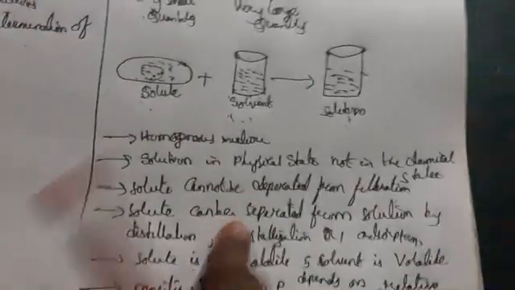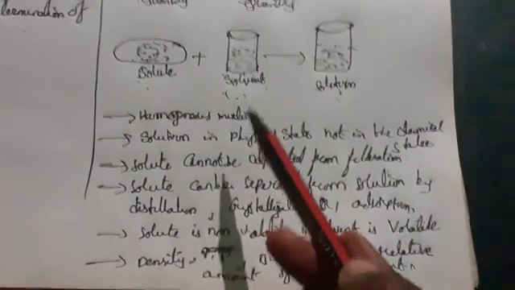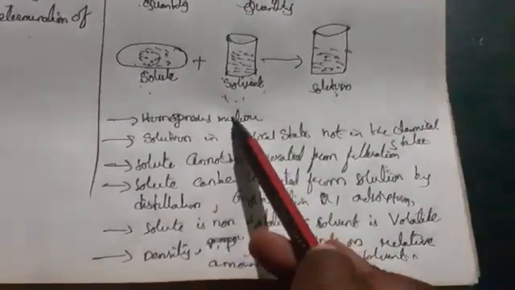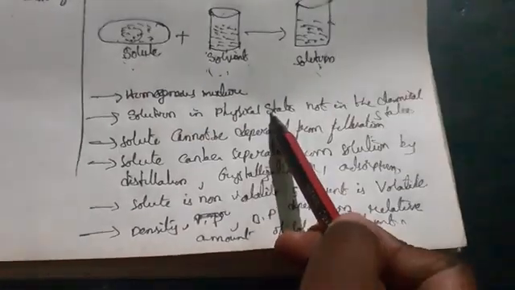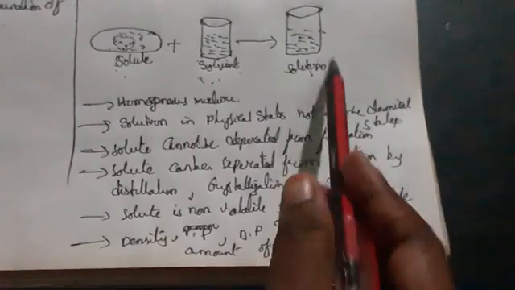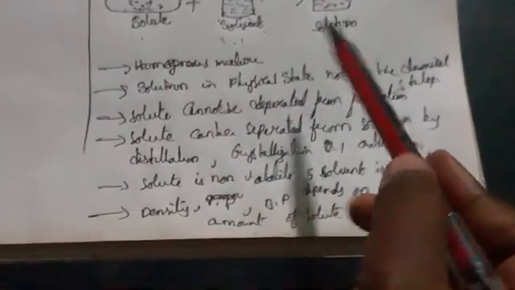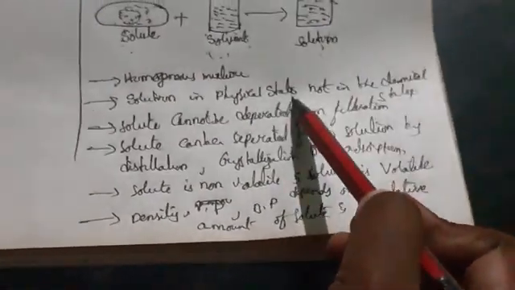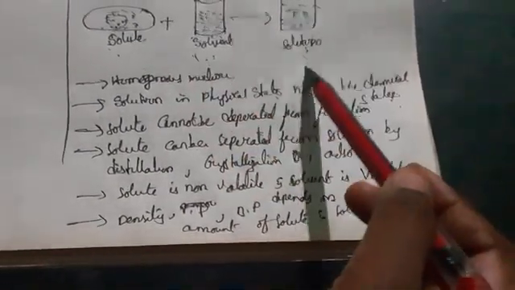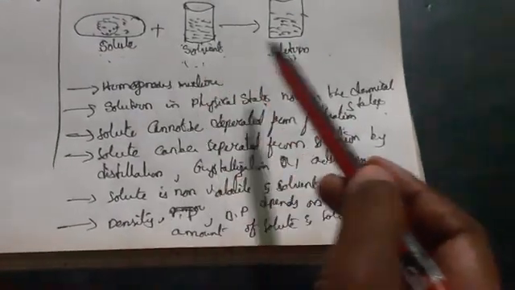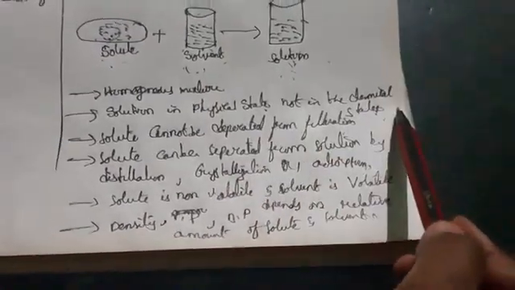So these are the characteristics of the solution. What are the characteristics of solution? It is a homogeneous mixture. Solution takes place only in the physical state, not in the chemical state. Why? Because it is completely dissolving. That's why it is shown in the physical state only, not in the chemical state with any reaction. Have you seen this example? It is undergoing in the physical state, not in the chemical state.